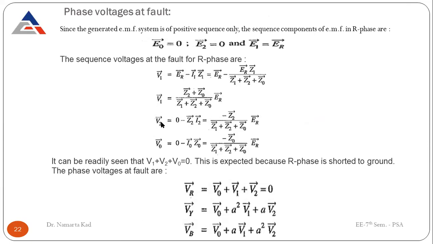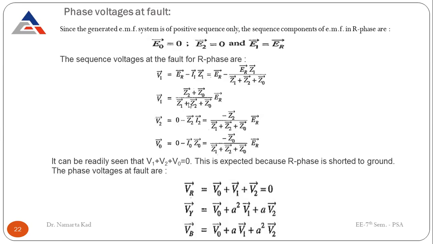Similarly, for the negative sequence component, V2 is equal to E2 minus Z2 I2, but E2 is 0, so here it is 0 minus Z2 I2. Put in the value for I2: I2 is equal to ER divided by Z1 plus Z2 plus Z0. Similarly, the zero sequence component of terminal voltage is 0 minus I0 Z0. Why is it 0 here? Because E0 is 0. So this is the relation.